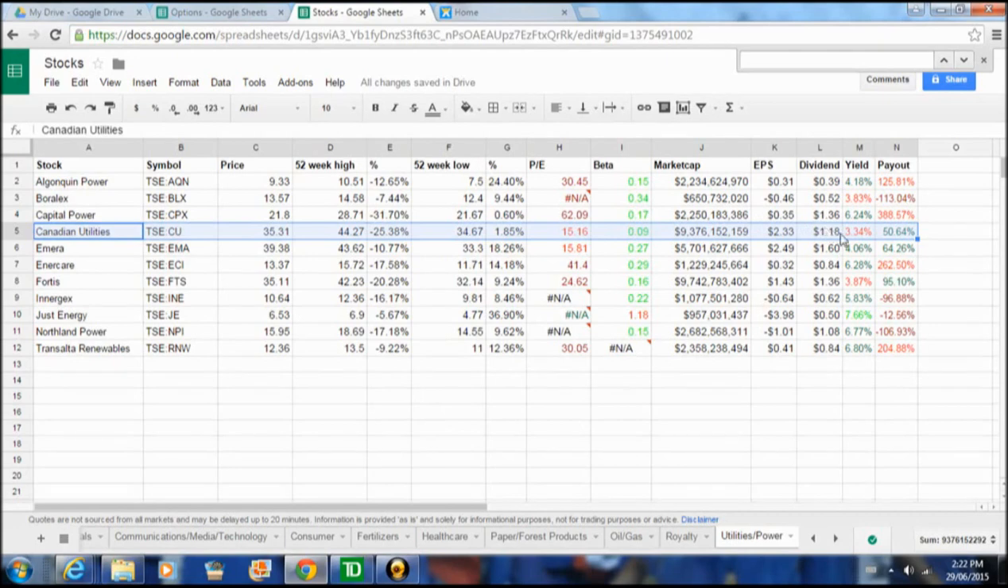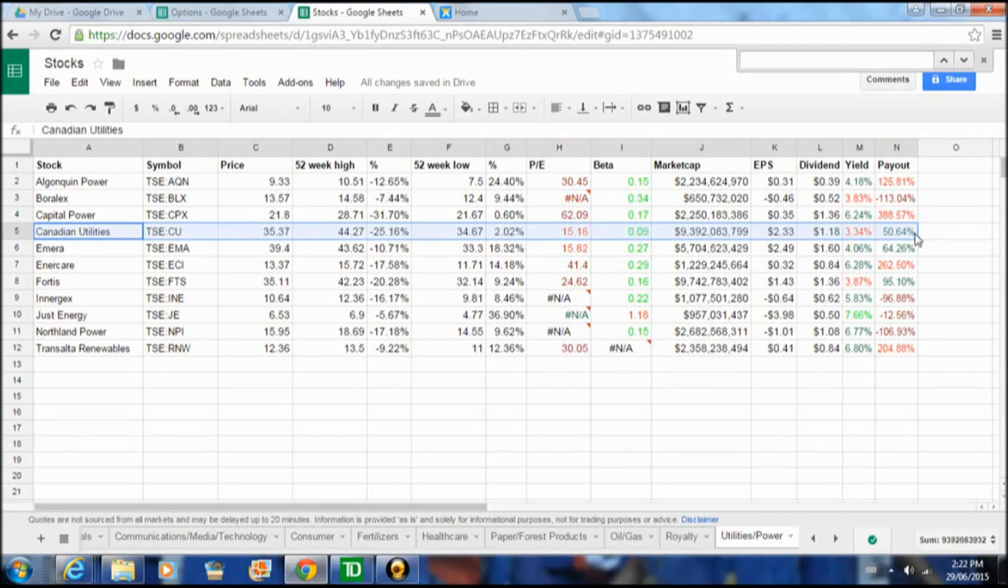And a main thing for us that we always look for is a decent dividend yield, 3.34%, which only amounts to a 50% payout of their earnings. So looking at all these metrics, Canadian Utilities looks like a great stock to buy. It's one we've been monitoring for a while, and we think now may be a good time to enter.